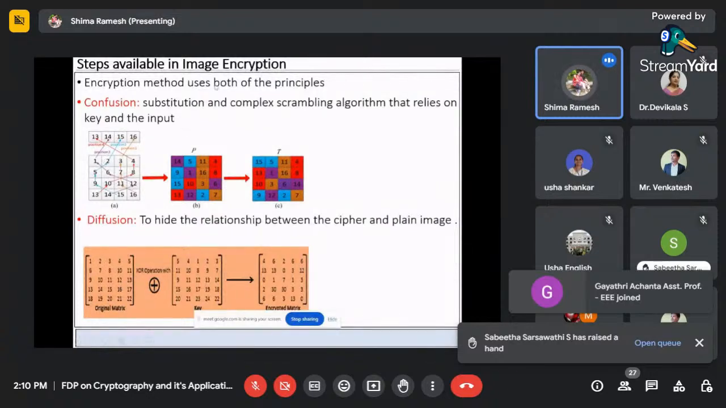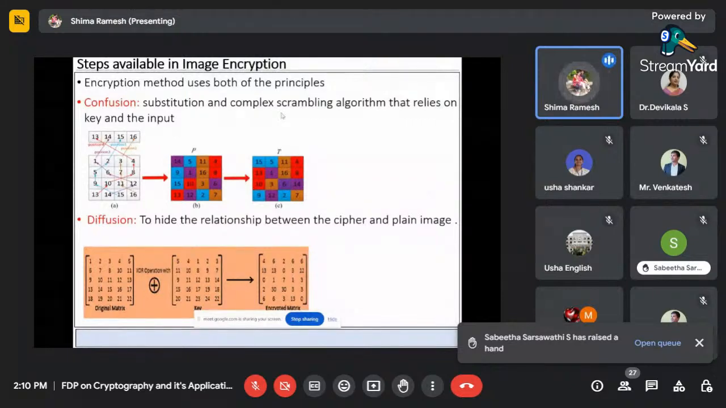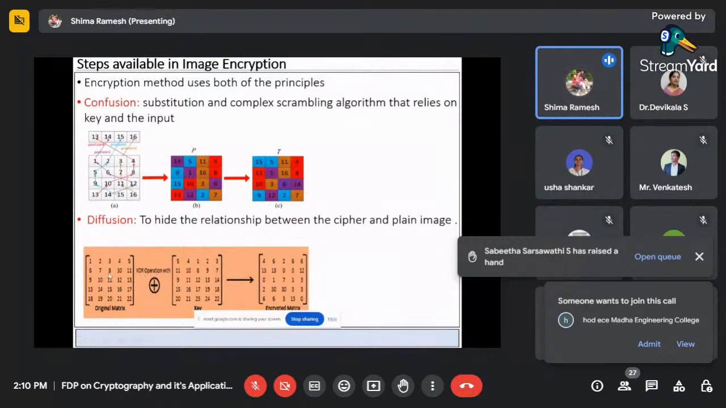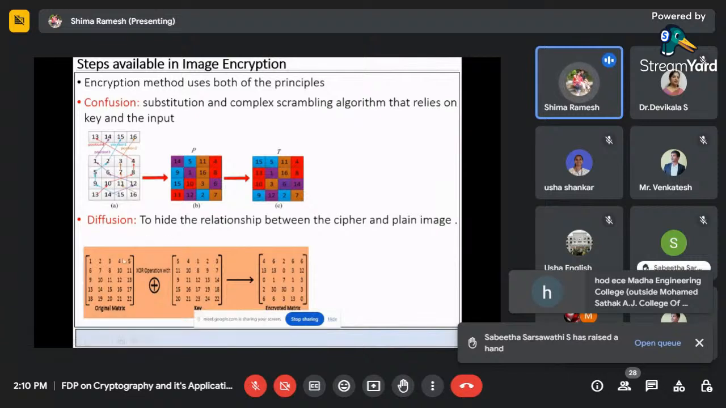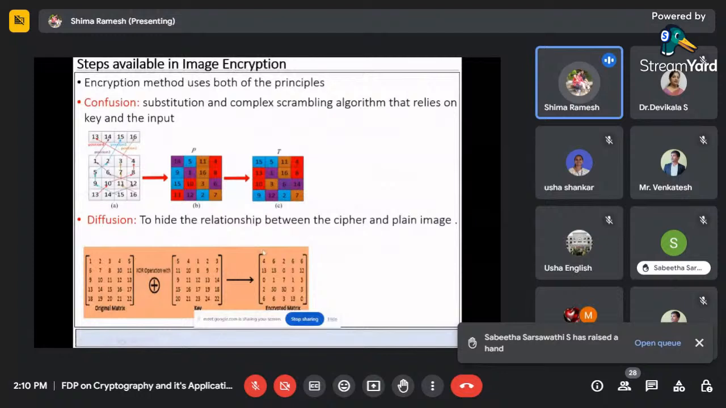So confusion means substitution and a complex scrambling algorithm that relies on the key and the input. What is diffusion? Diffusion means hiding the relationship between the cipher and the image. So how are we going to hide it? We are doing mathematical operations like bitwise XOR operations. Bit by bit I'm XORing, so I'm changing the pixel value. See, the entire pixel value, first it is 15, now it is replaced by 4. The pixel value itself I am changing, whereas in confusion I'm just shuffling. So that's diffusion and confusion. The confusion we normally call scrambling of the image, followed by diffusion, where we do some bitwise XOR operations or mathematical calculations which replace the pixel values.